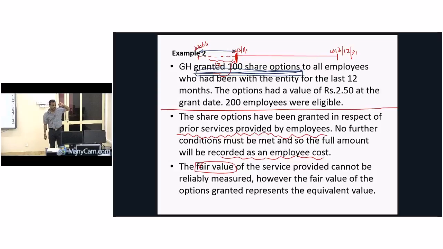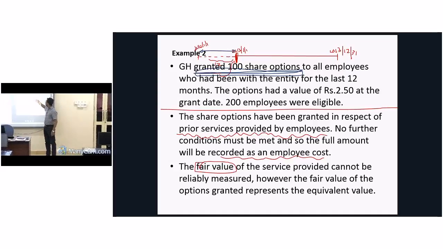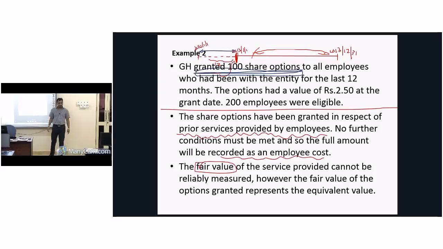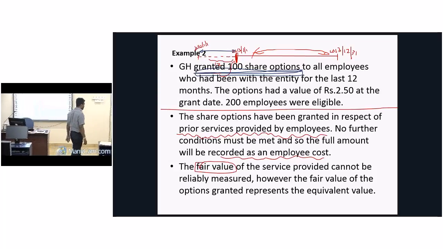What is my expense now? When do you recognize the expense? Now look, this is my year. If you have completed the last 1 year, in this year I am going to propose a package. You are eligible to take 100 shares if you have completed 1 year, just to motivate people. How much is my expense now? 2.50 into 100. How many people do I have? 200 employees. Then what is the value? 200 into 100 into 2.5. What is it?